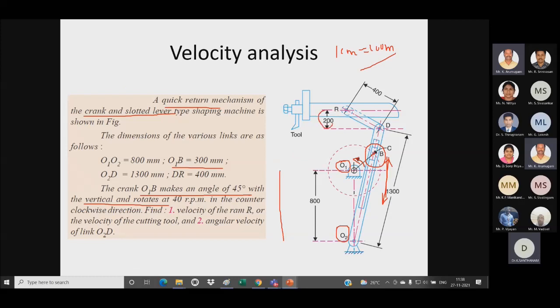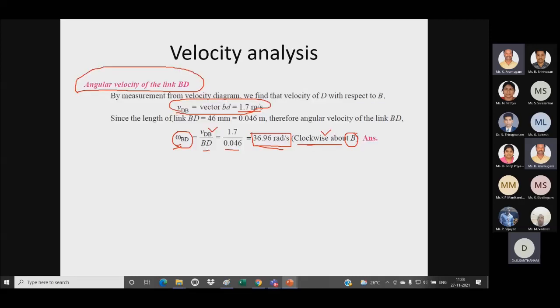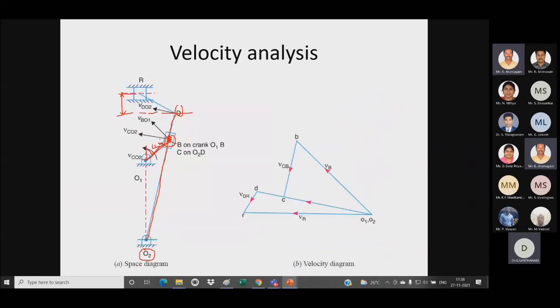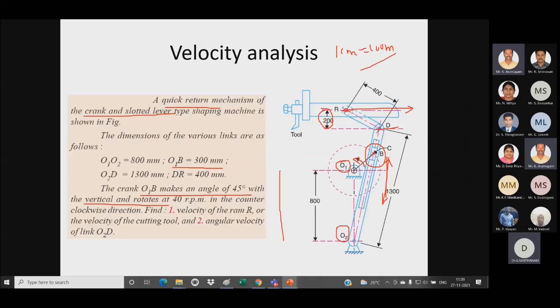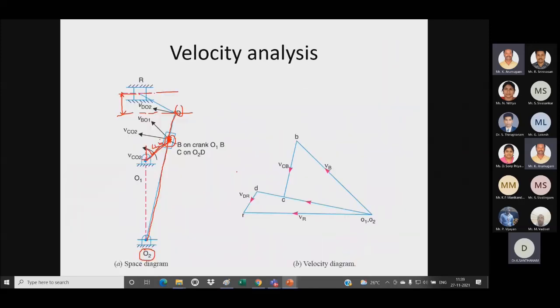You can see the distance between the point D and the slider is 200 mm. So I have to draw another line like this. So from this D I have to locate this point at a distance of DR, which is nothing but 400 mm. So from this D I have to mark an arc on the horizontal axis like this. So after the arc I have to draw this line DR.